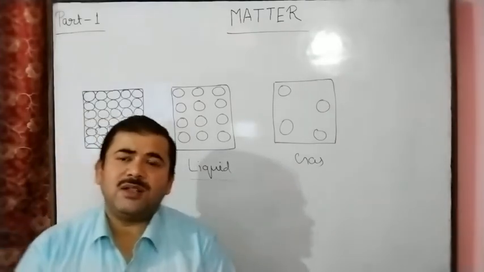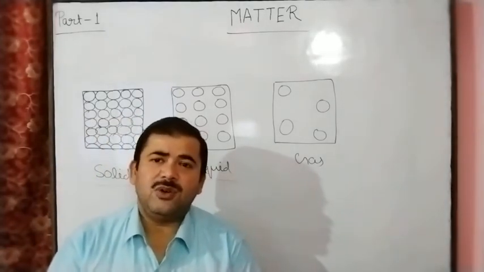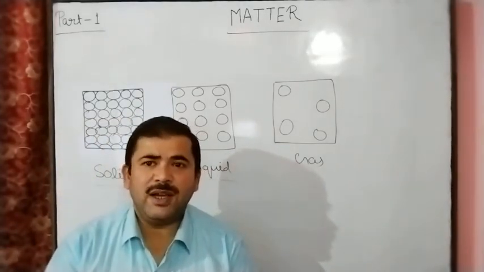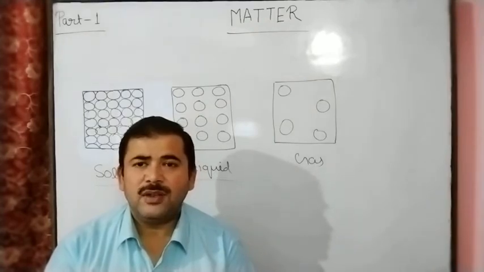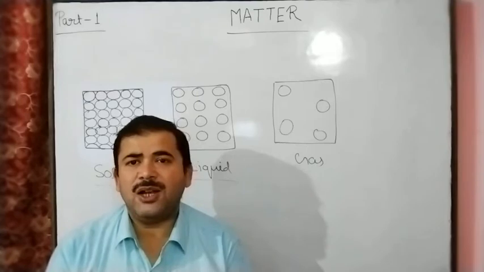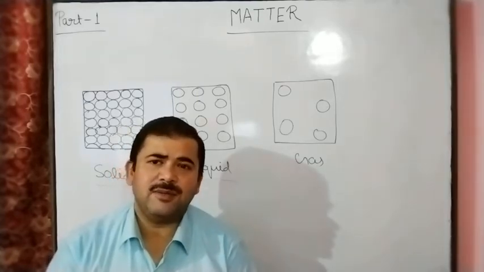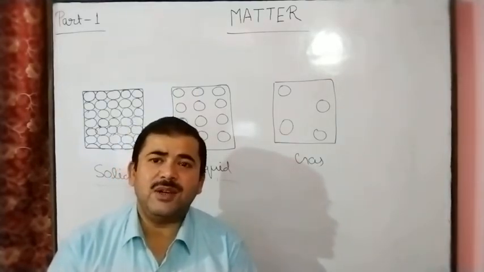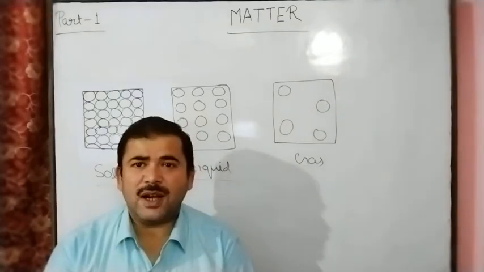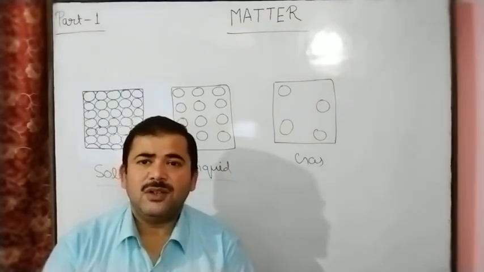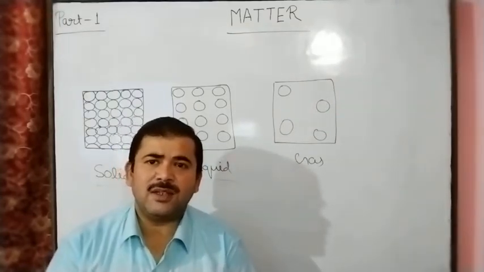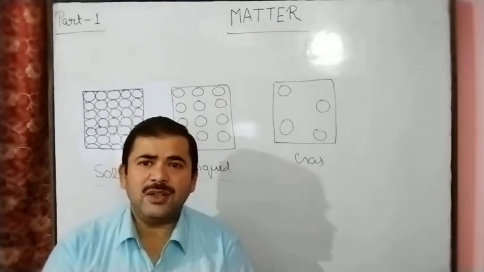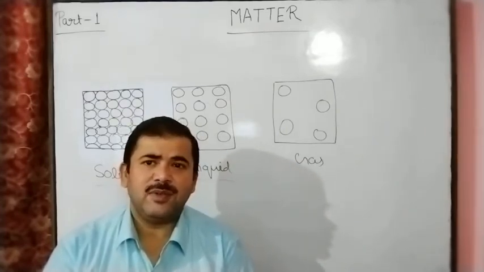If we talk about the solid state, here we can see it properly. The solid state has a particular shape, size, mass and volume; all the things are fixed. And if we talk about the liquid state, it has mass and volume, but it has no particular shape.